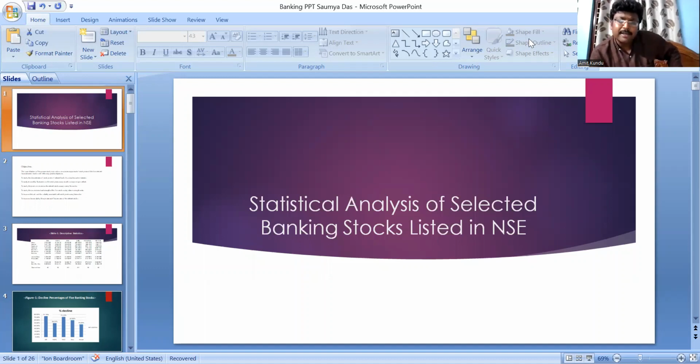Here in this lecture I have used several statistical tools for analyzing some banking stocks listed in NSE. There are some objectives, and on that basis I proceed.